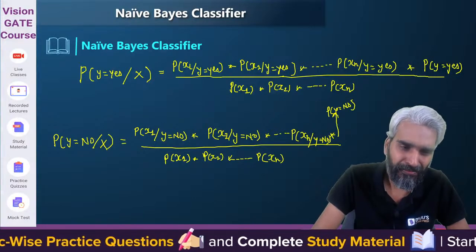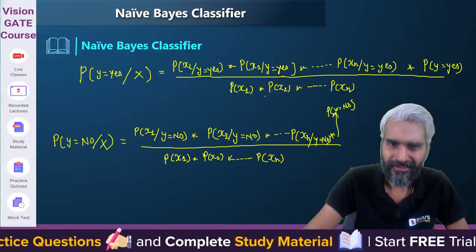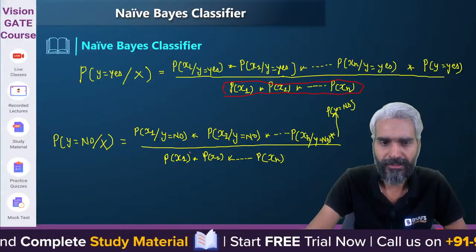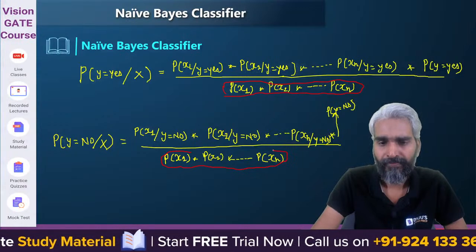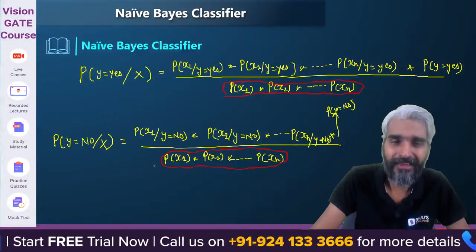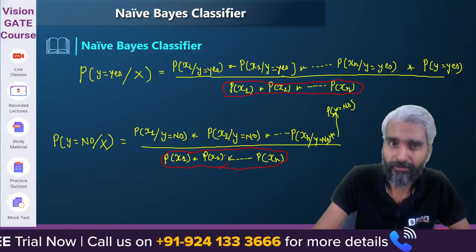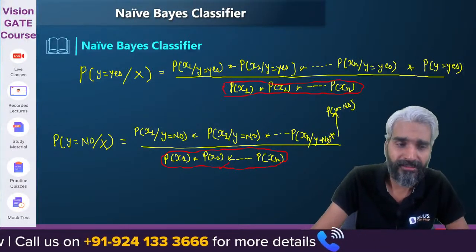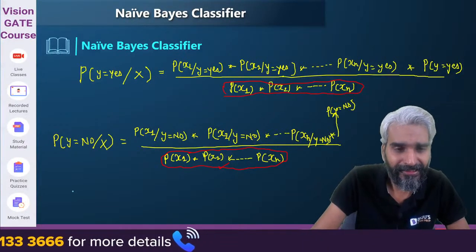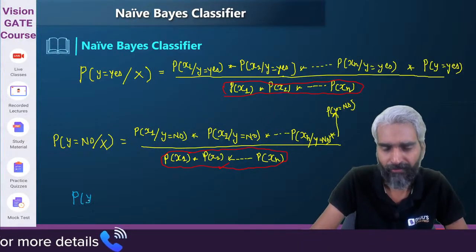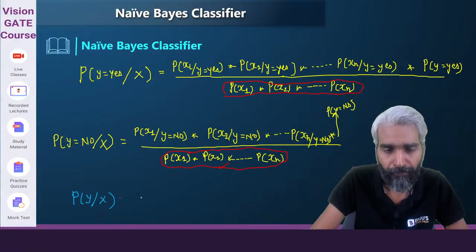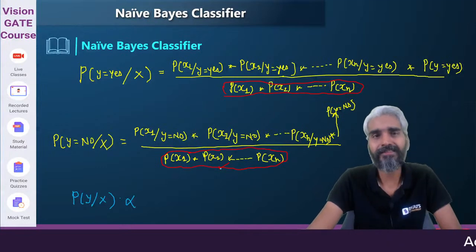And please remember one thing, that this denominator is not going to vary with y equals yes or y equals no. So can I simply say, because this thing is not going to change with the value of y, can I write it like this: the probability of y, whatever y is, yes or no, with respect to x will be proportional to, because this is just a fixed value.